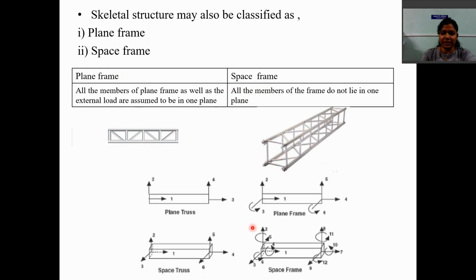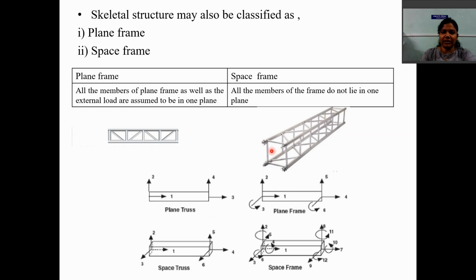Let us discuss in detail. If I take an example of an element of any truss, it will be subjected at every joint to axial forces in the x and y directions. But if the same member is analyzed in a space truss, we analyze in the z direction also, meaning x directional force, y directional force and z directional force.